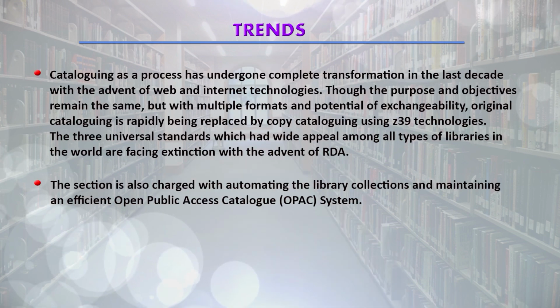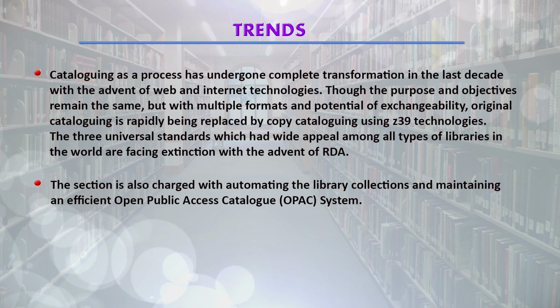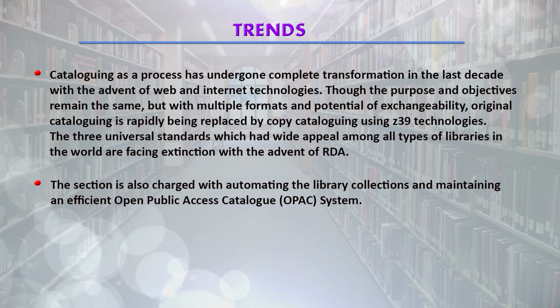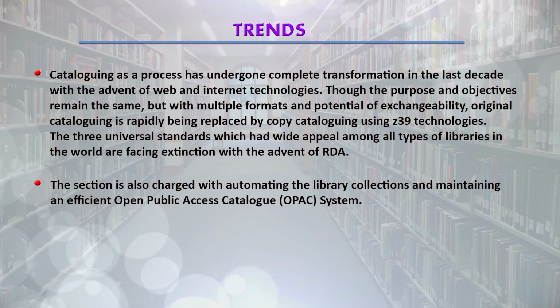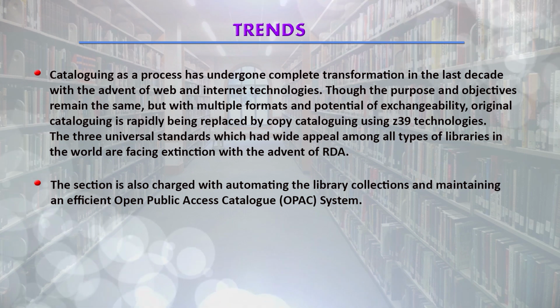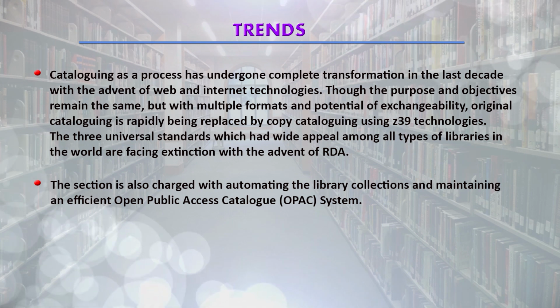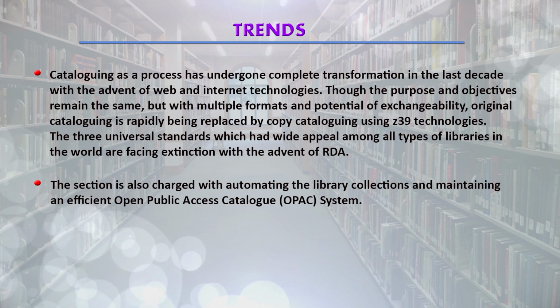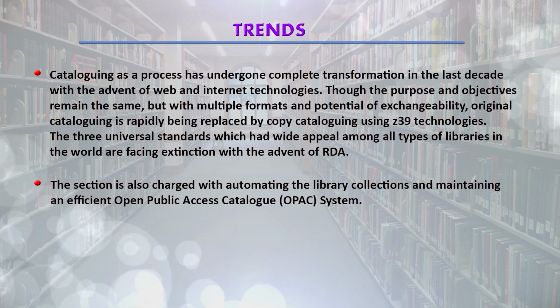Now, the services or the concept or the procedure of this section is also changing. As we know, cataloging as a process has undergone complete transformation in the last few decades, but with the advent of web and internet technology, this has changed tremendously.